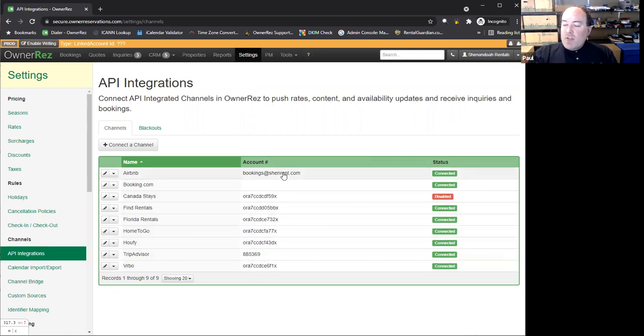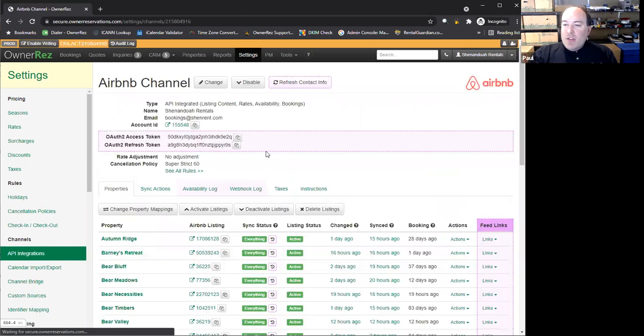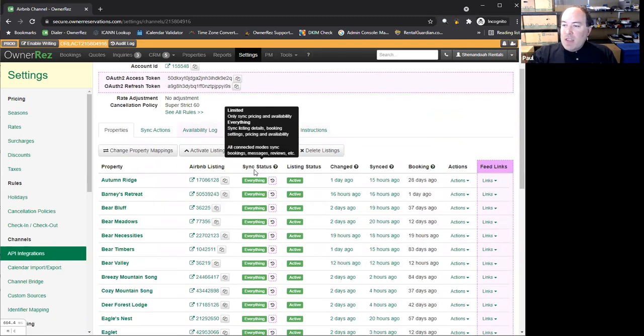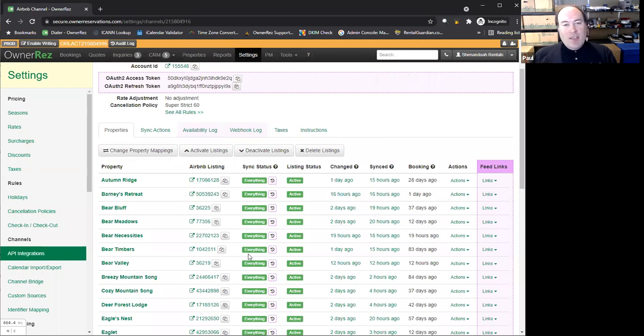The virtue of an integration is that when you have everything connected fully, let's take a look at Airbnb. We can see the sync status. We have an everything sync. Well, what does that mean? It means what it says. Everything in your Airbnb listing is controlled through OwnerRez. So when you set up your properties in OwnerRez, you have your photographs, you have your amenities, you have your descriptions of your rooms and everything.